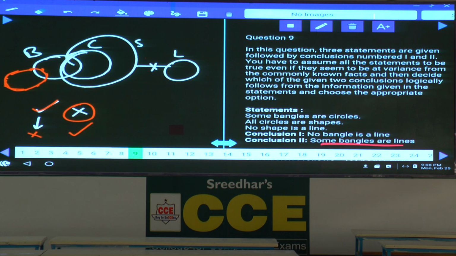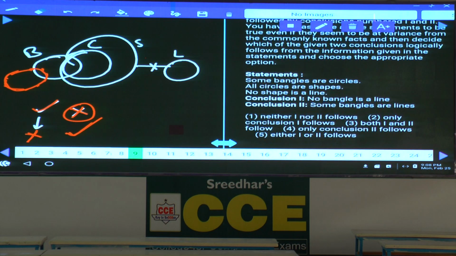When the first one is true, the second is false. When the first is false, the second is true. Hence, between these two, only one must follow. Hence, either 1 or 2. It is given in choice 5. Either 1 or 2, choice 5.